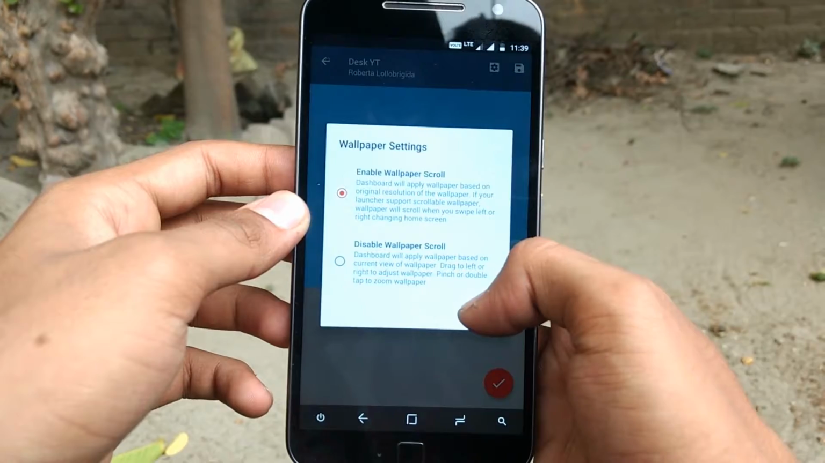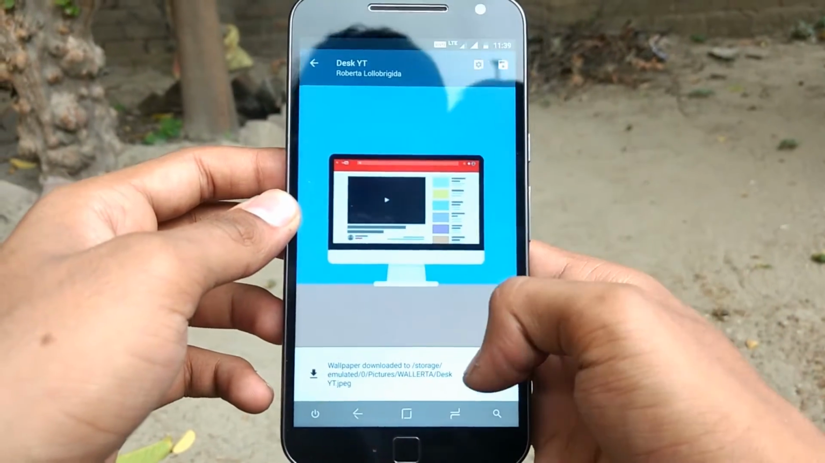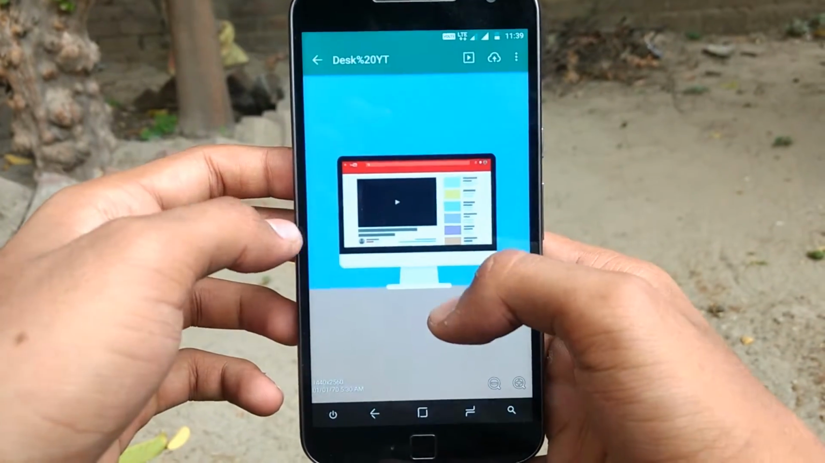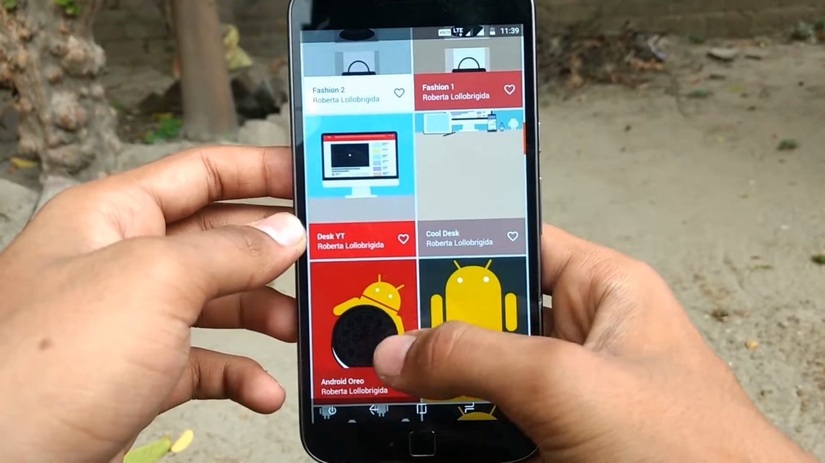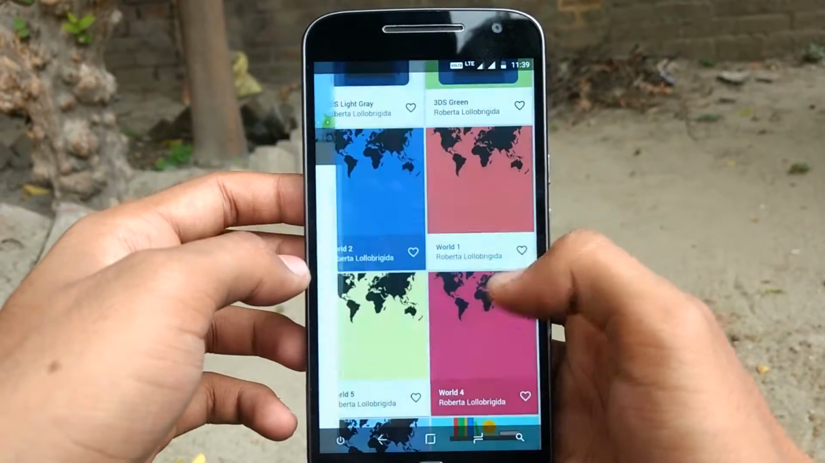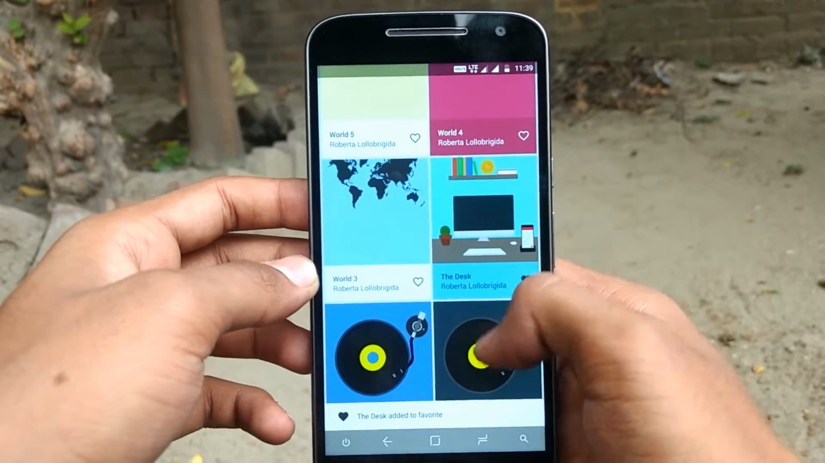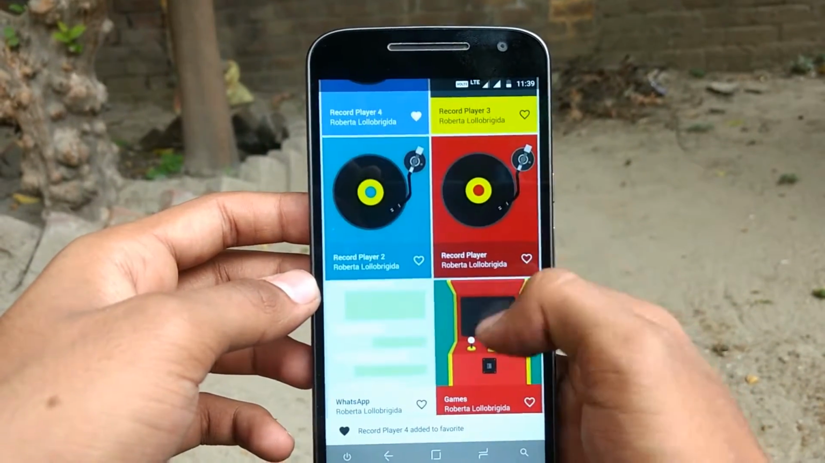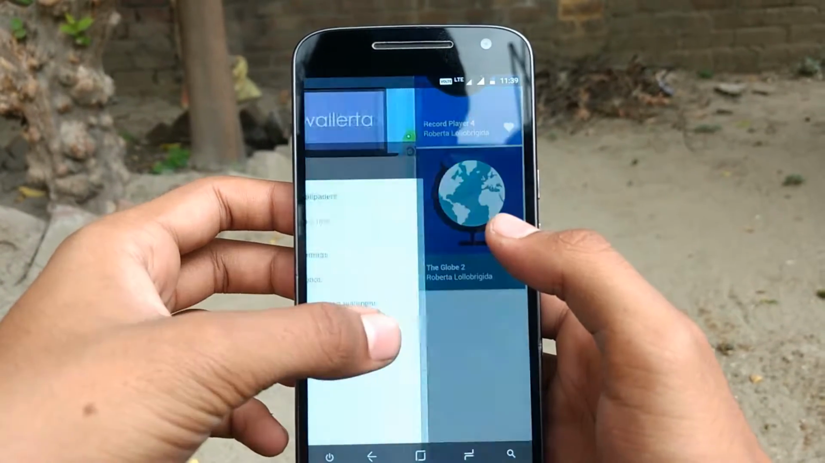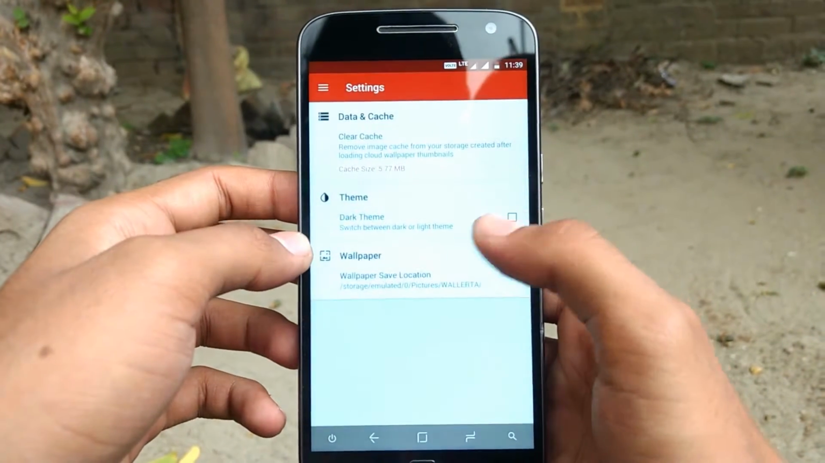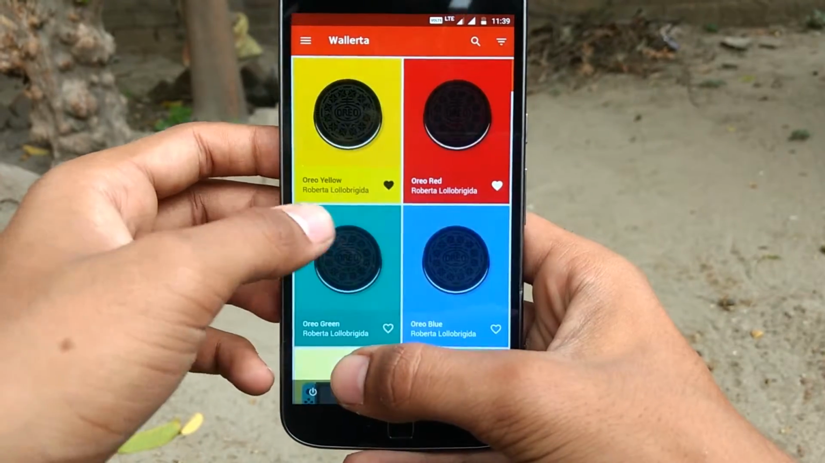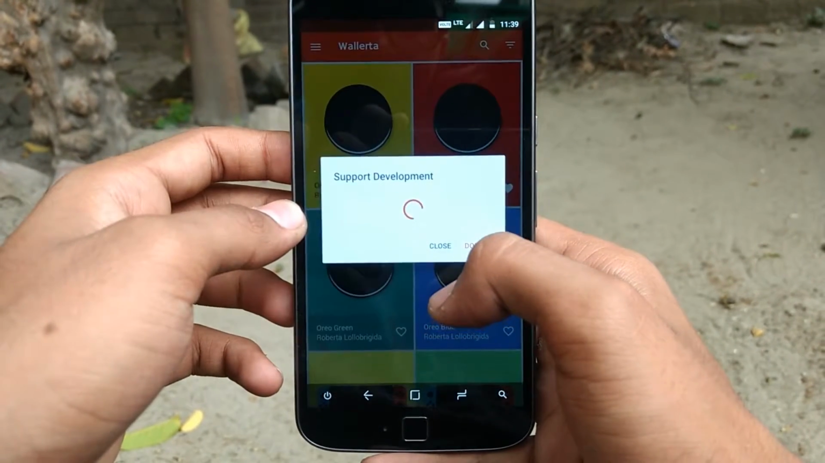So if you tap on save, as you can see the wallpaper downloads very fast and this wallpaper is very nice in my opinion. So if you scroll down, there are so many Android O wallpapers. If you swipe left, you can favorite the wallpapers. And if you swipe from left, you can see the settings. You can change the theme to black or white. And if you again swipe from the left, you can support the developer also.